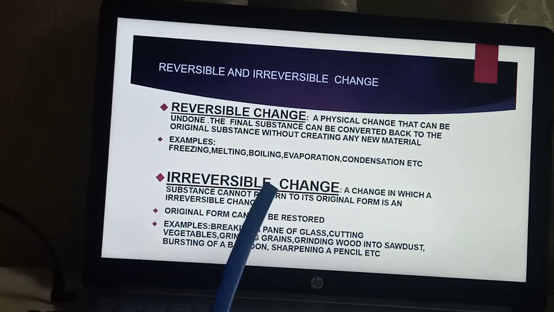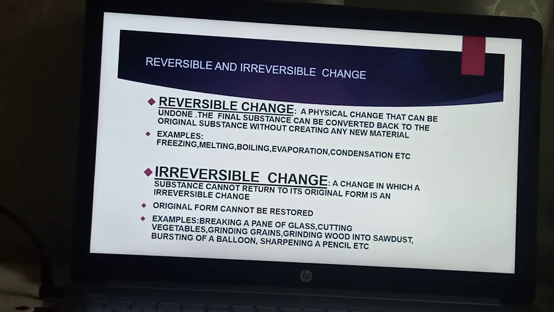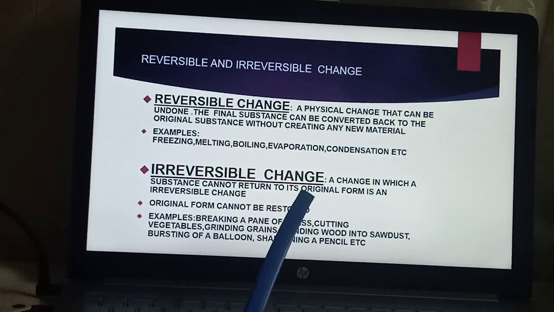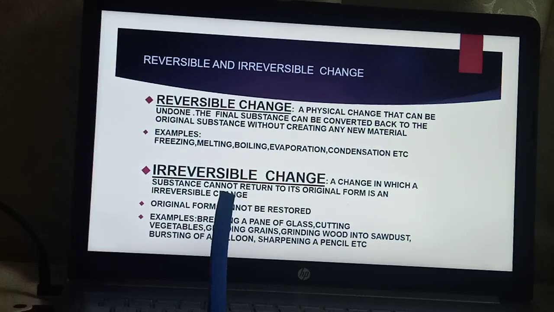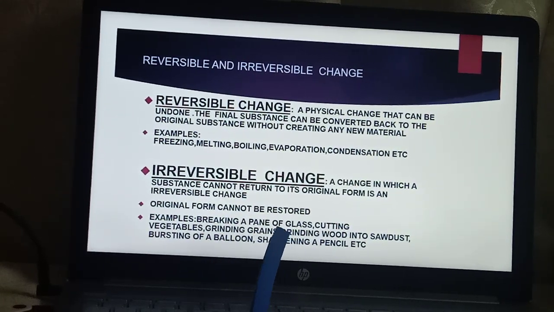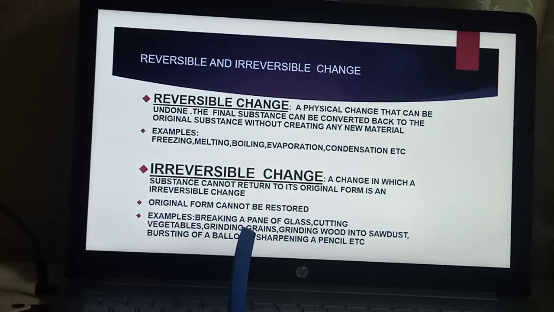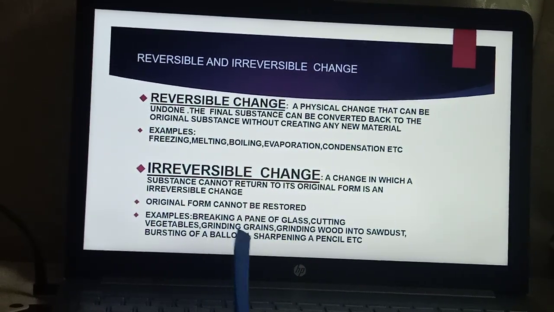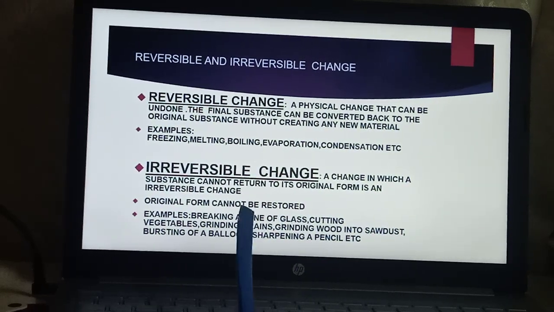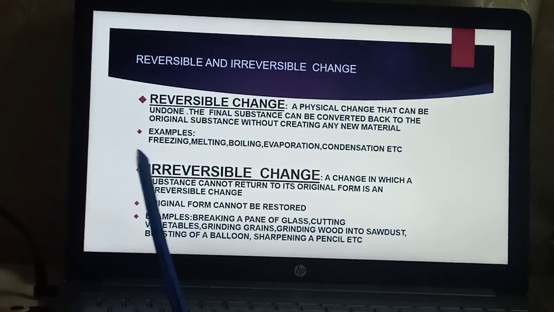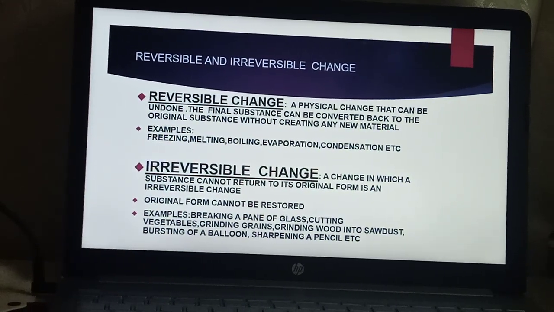Now coming to irreversible change, a change in which a substance cannot return to its original form. That is, the original form cannot be restored. For example, breaking a pane of glass, cutting vegetables, grinding grains, grinding wood into sawdust, bursting of a balloon, sharpening a pencil. Though the substance remains the same, it cannot return back to its original form.